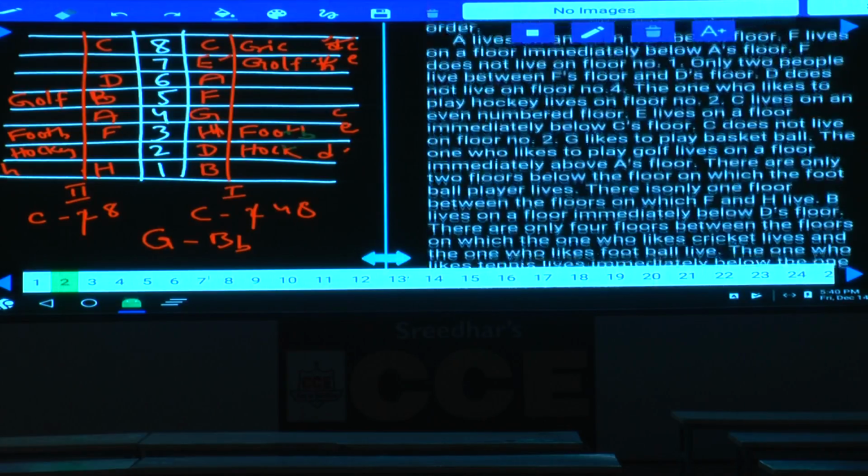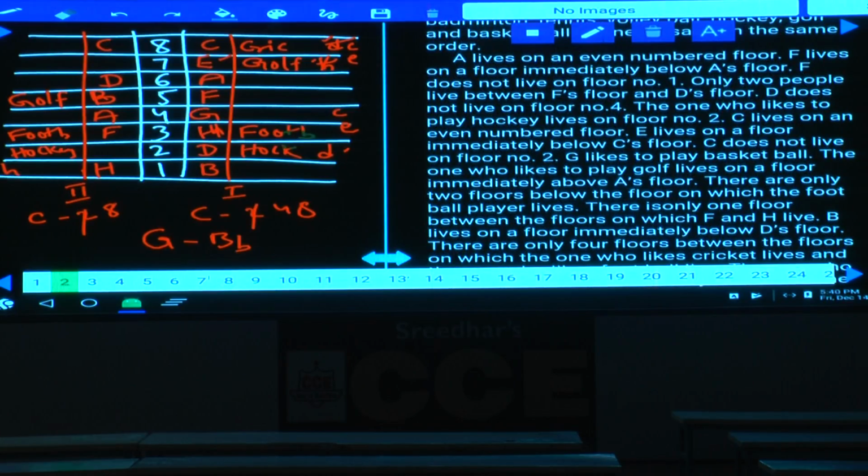Now let us go through the conditions once again. A lives on an even number floor. Next one. F lives on a floor immediately below A's floor. F does not live on floor number 1. Only 2 people live between F and D's floor. There are exactly 2 people between F and D. Next. D does not live on floor number 4, as D is on the 2nd or the 6th floor, but not on floor number 4.